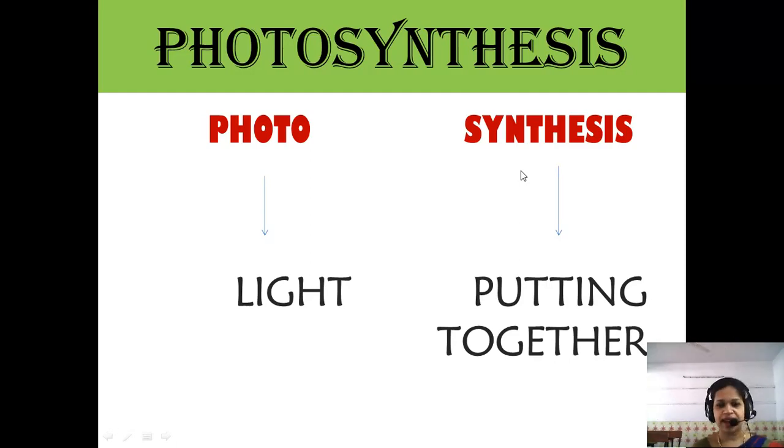The presence of sunlight is very essential for the plant to make food. That is why the process is called photosynthesis, where photo means light and synthesis means putting together. Photo means light, which one? Sunlight. And putting together means putting together of carbon dioxide, water and minerals. Then only they make their own food.